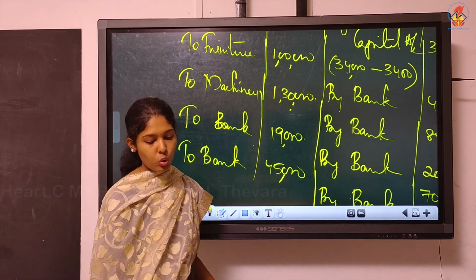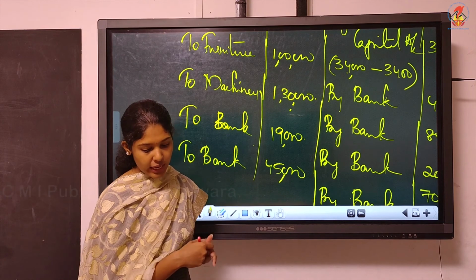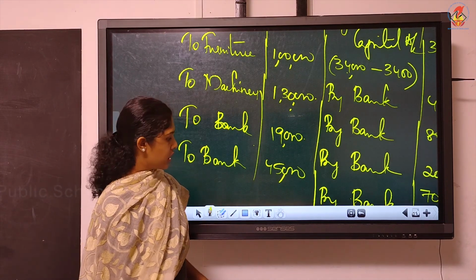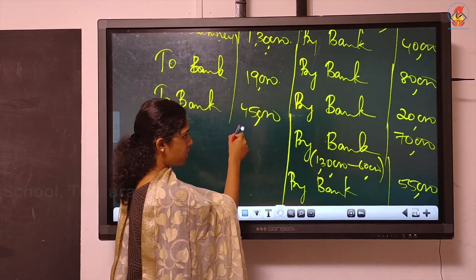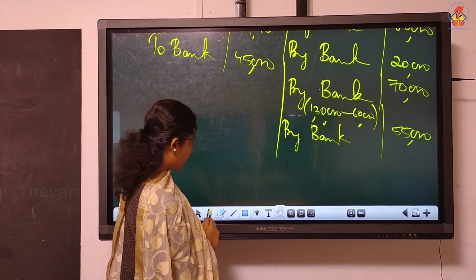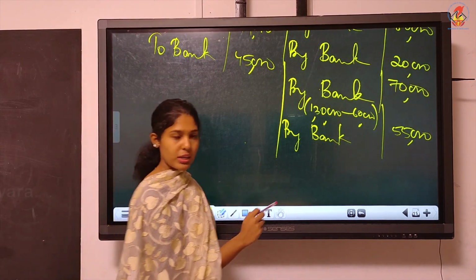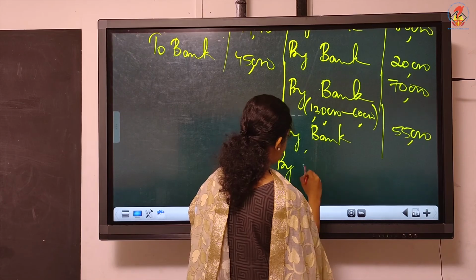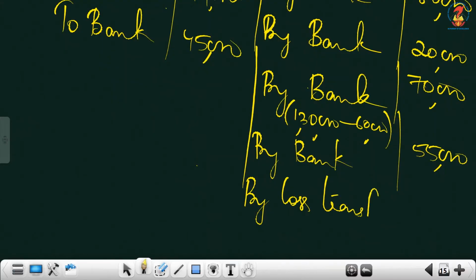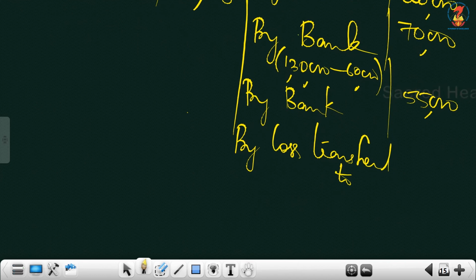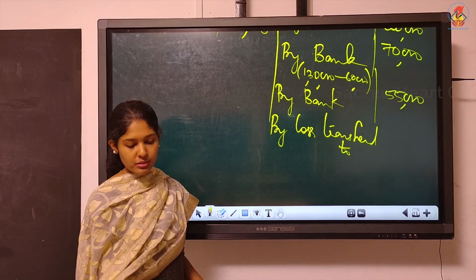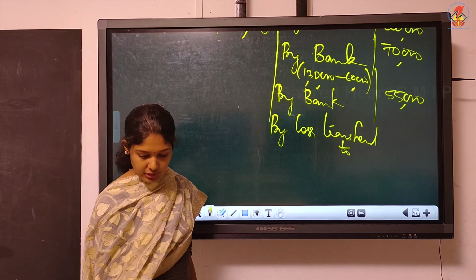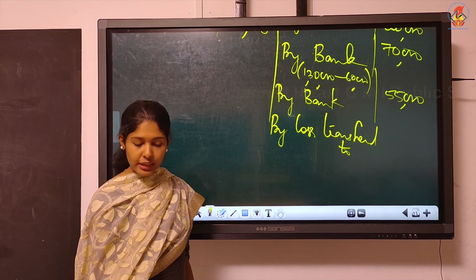Now the question is over. You can just balance the account. Balancing figure is, so you will get a profit or a loss, just like revaluation account. Here it is a loss that is transferred to partners. We have two partners. So by loss transferred to, and here they are maintaining current account. So you write to Shanti's. Are they writing it as current? Oh, capital account is also there.